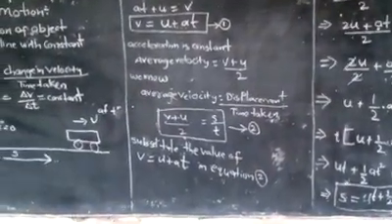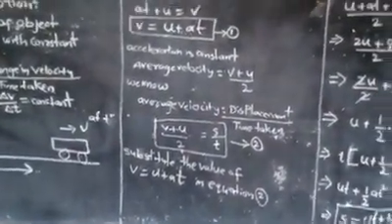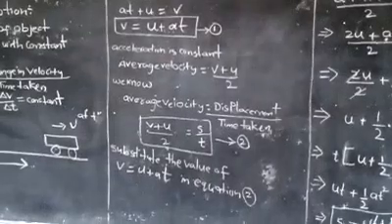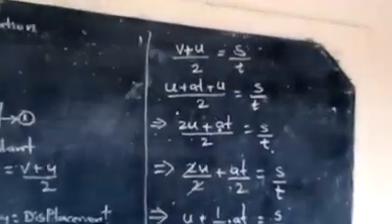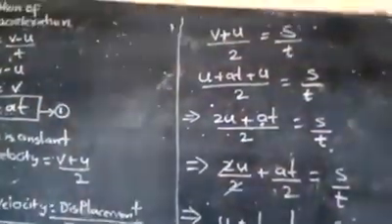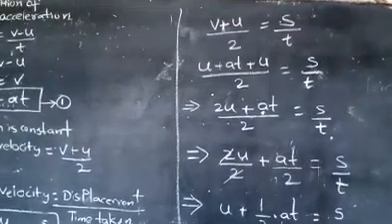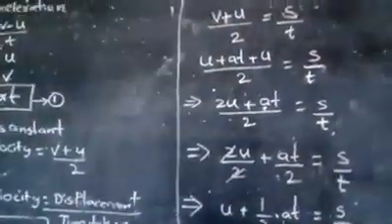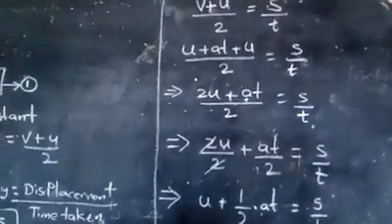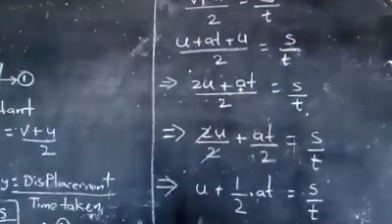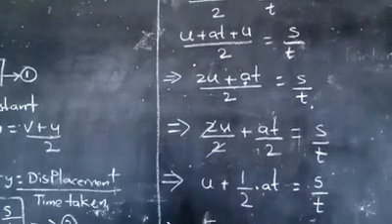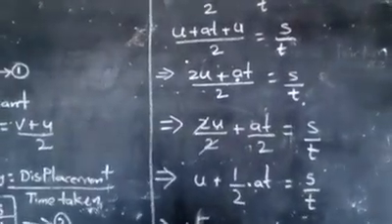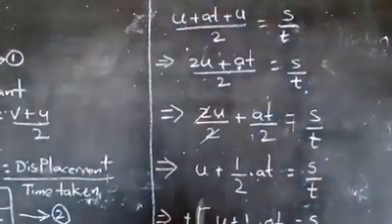So in the place of v you write u + at. We know equation 2 is (v + u)/2 = s/t, so in the place of v we write u + at, and it becomes (u + at + u)/2 = s/t.